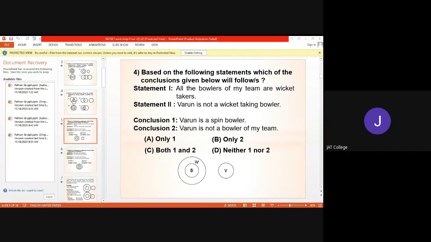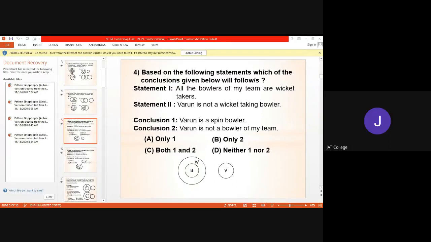Statement first is, all the bowlers of my team are wicket takers. And second statement is, Varun is not a wicket taking bowler.